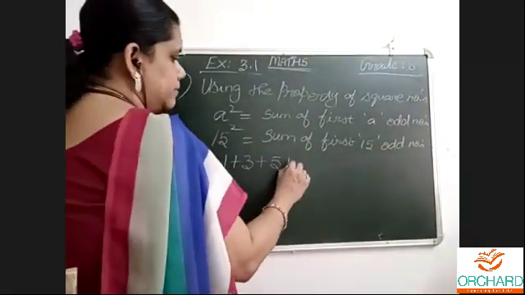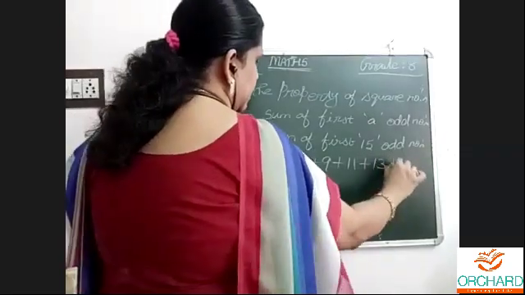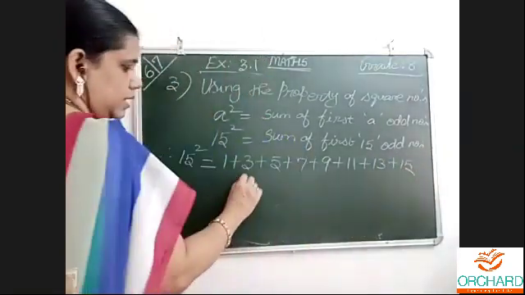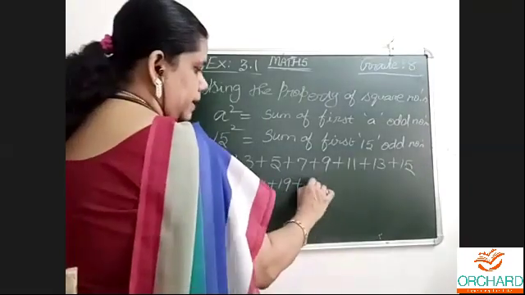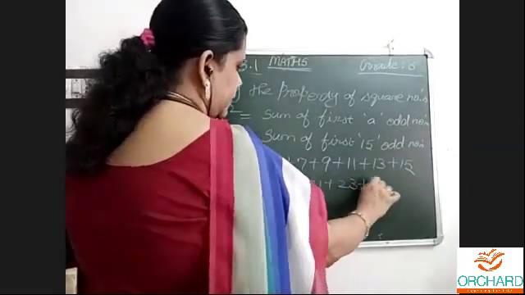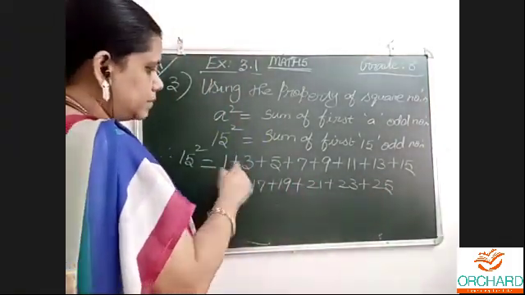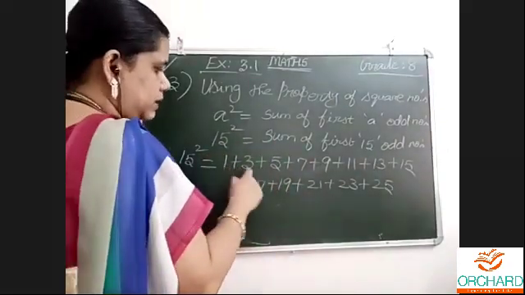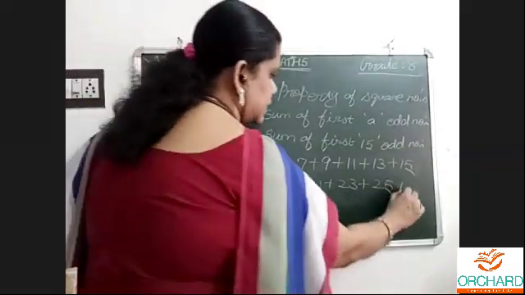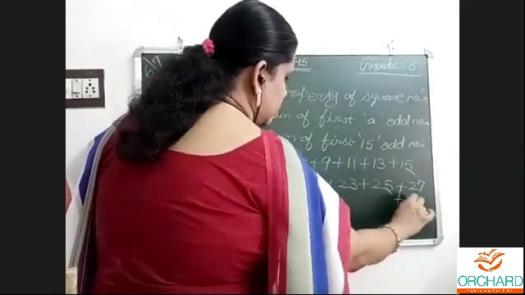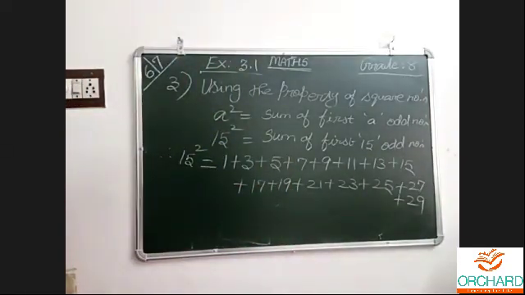Let me count and write: 9 plus 11 plus 13 plus 15, then 17 plus 19 plus 21 plus 23. Yesterday for 13 itself I wrote up to here. Then 15, two more numbers, I think. 1, 2, 3, 4, 5, 6, up to 13, correct. Then 25, 27, 29. So this is the way.